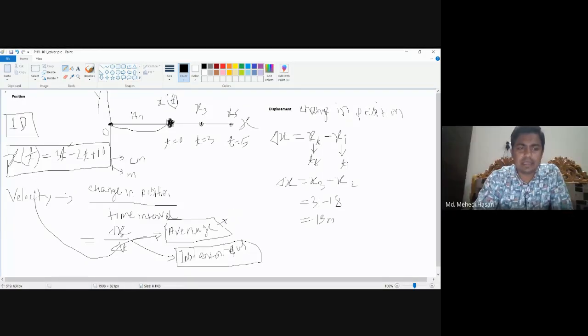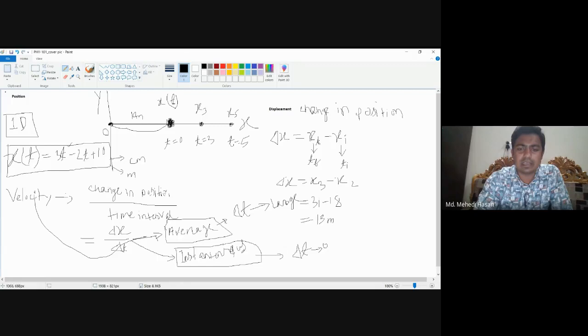Okay, so basically in case of average velocity, the time interval is large, more than 1 second. But in case of instantaneous velocity, the time interval is very close to 0.